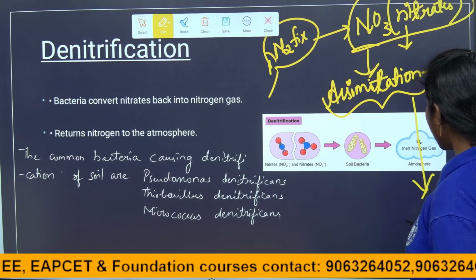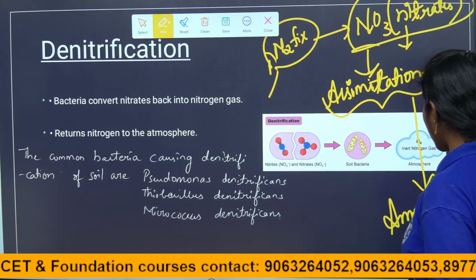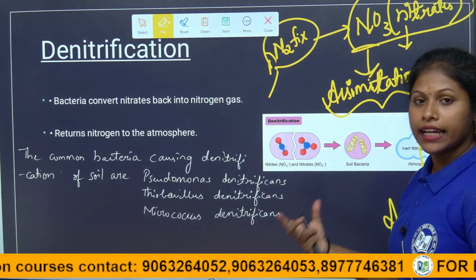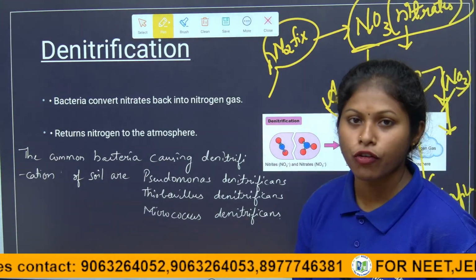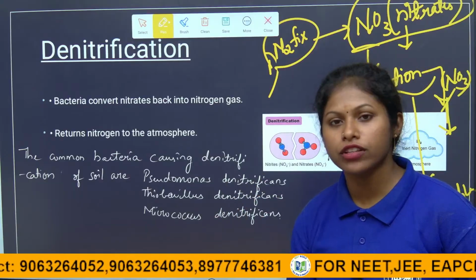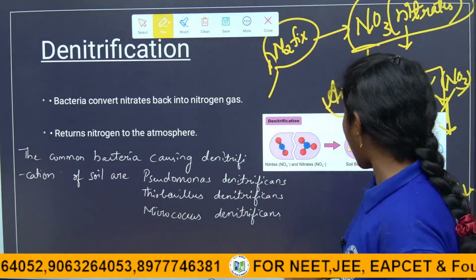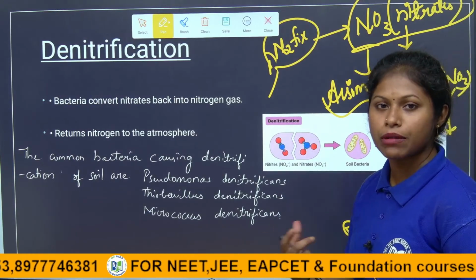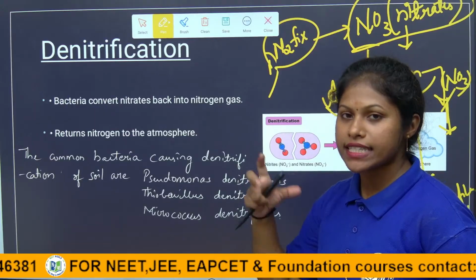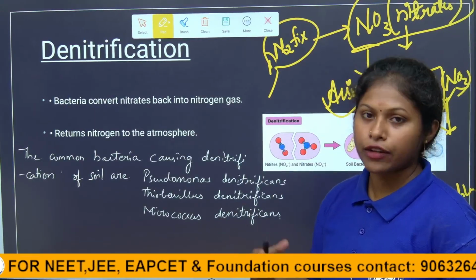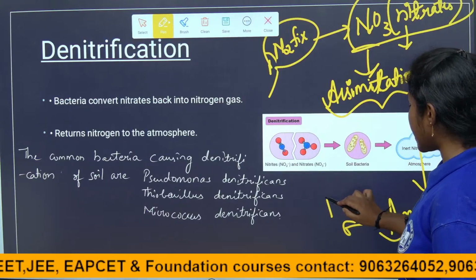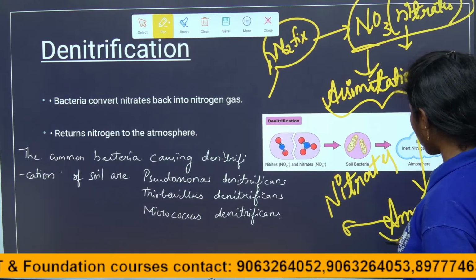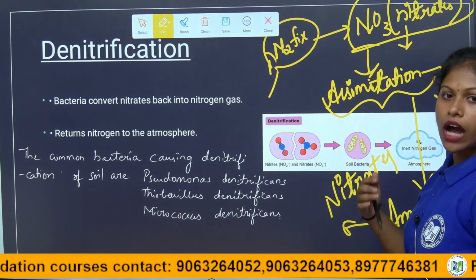After assimilation, what will happen, children? Ammonification. In ammonification, the excretion and the dead plants and animals, after completing their lifespan, get back into the soil, right, children? In that soil, the excretion of animals has a large amount of ammonia. Ammonia is nothing but a form of nitrogen only. So this ammonia again forms the nitrates. This step, ammonification, is making the ammonium compounds.